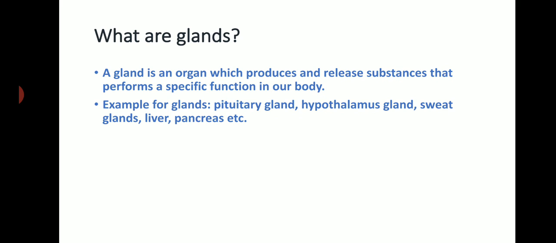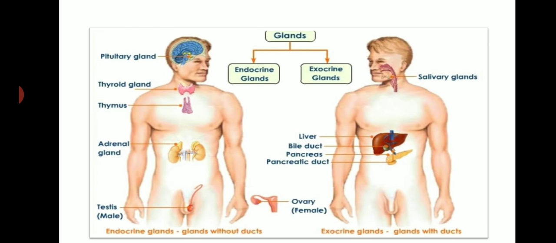Examples for glands: pituitary gland, hypothalamus, sweat glands, liver, pancreas. Pituitary and hypothalamus we discussed in the brain section, right? And also the liver and pancreas we discussed in the life processes lesson while explaining digestion. Again, in glands, there are two types, endocrine glands and exocrine glands.